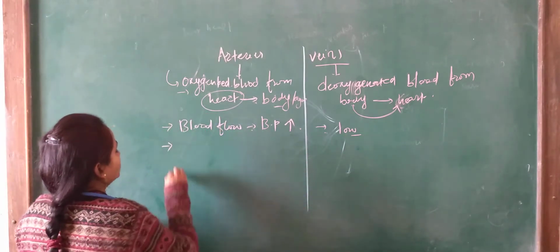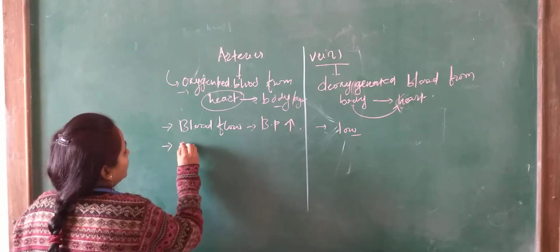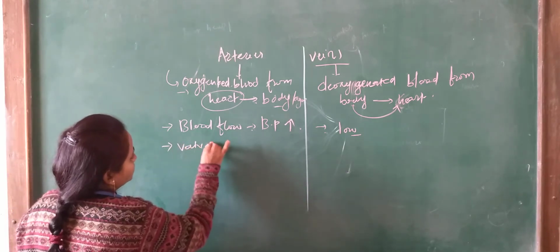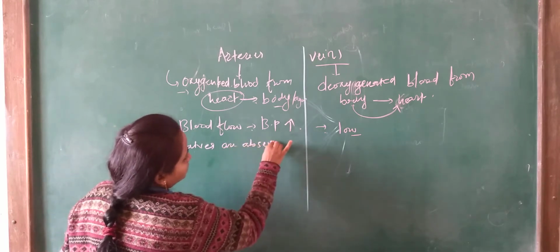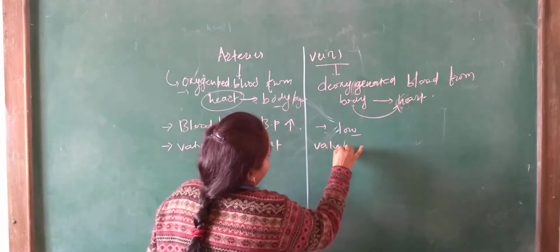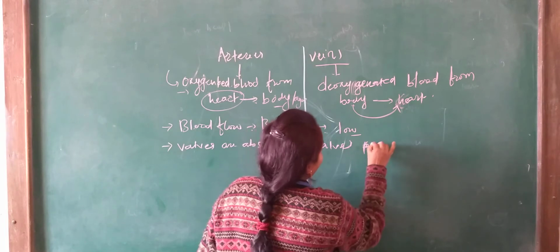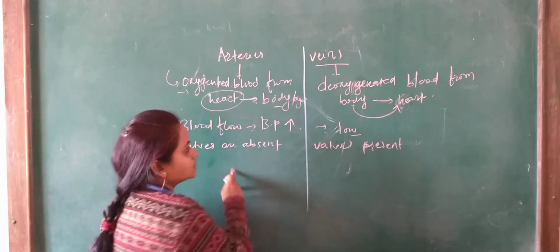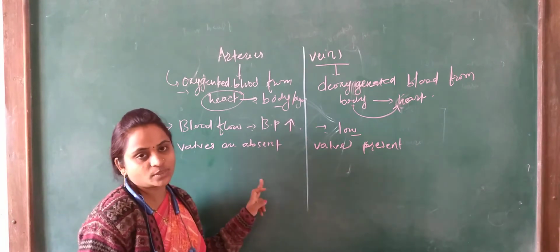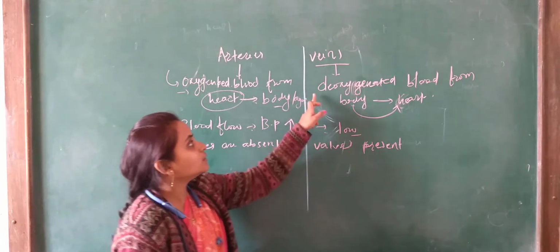Another thing, in the arteries the walls are absent, and in the veins the walls are present. Why are the walls present inside the veins? Because we know that the arteries supply the oxygenated blood all over the body, and in the veins the flow is unidirectional.